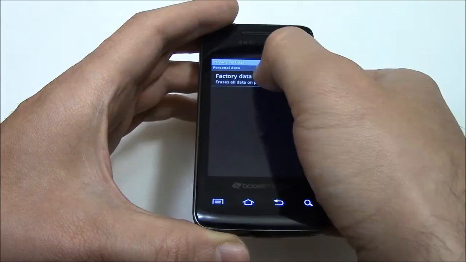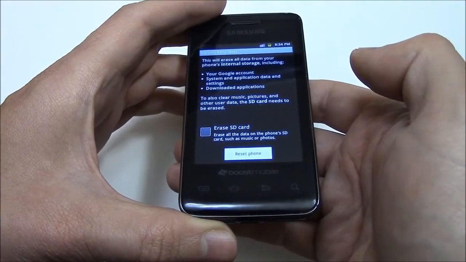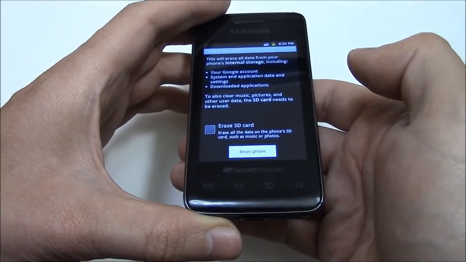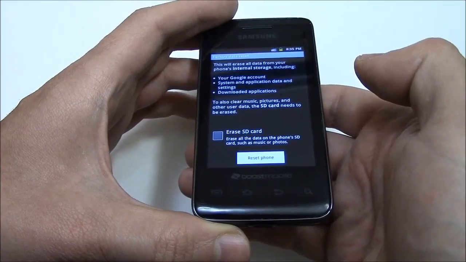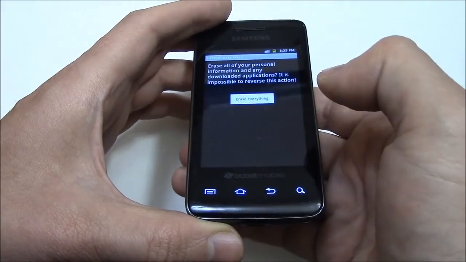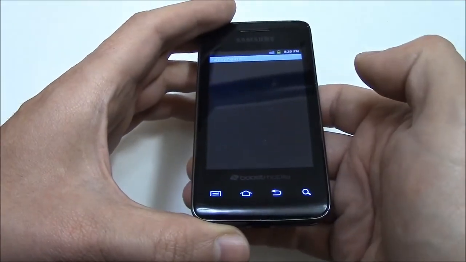Privacy. Factory data reset. Okay, if you have an SD card in the phone, then you would check Erase SD card. If not, just go straight to Reset Phone. Erase everything.